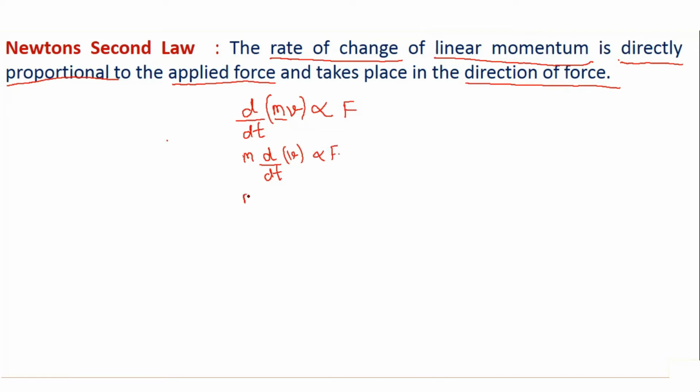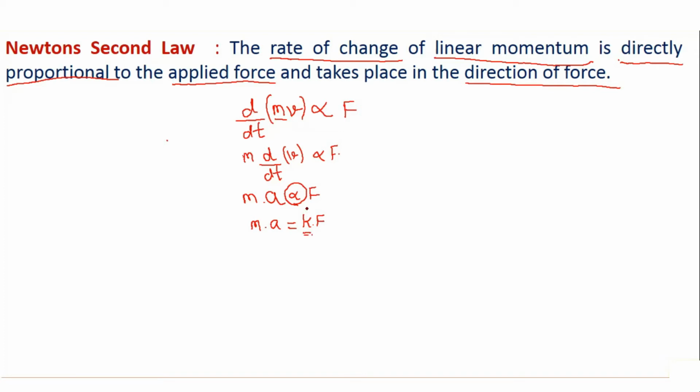Solving it further, I will get mass multiplied by the derivative of velocity with respect to time, which is nothing but acceleration, is proportional to F. Now removing this proportionality sign, I will get m into a is equal to k multiplied by F, where k is the constant of proportionality.